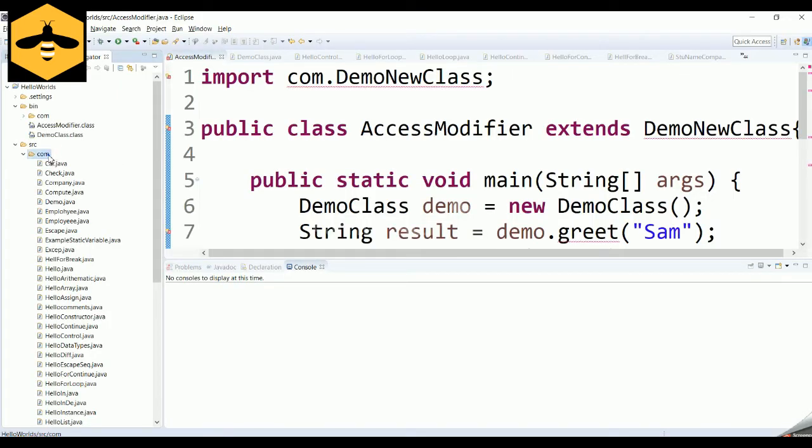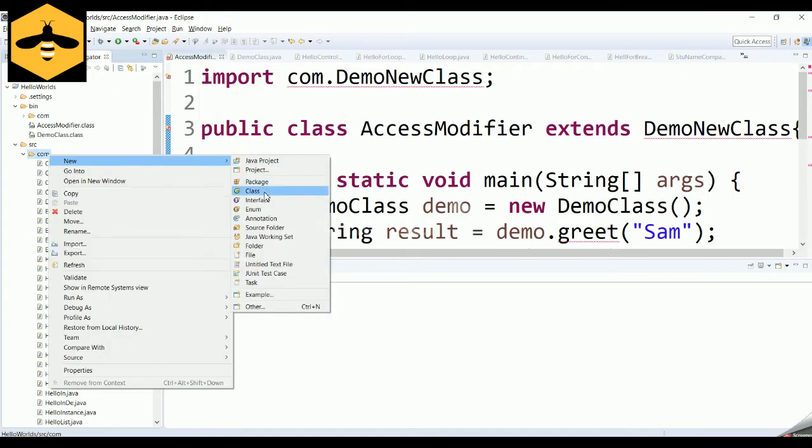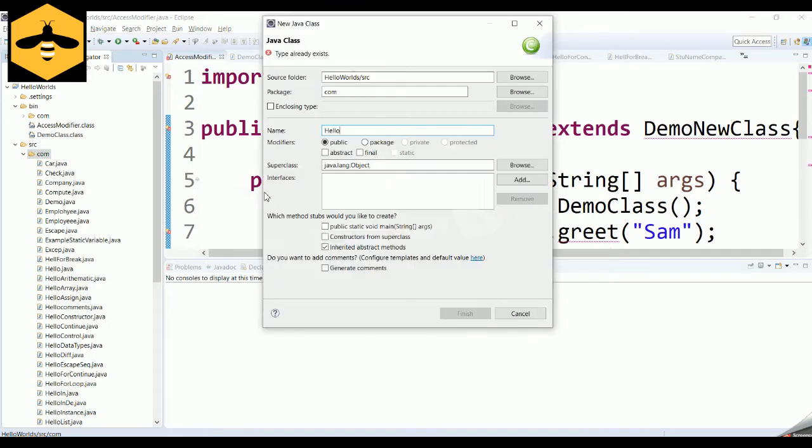To demonstrate exceptions in Java, let's quickly create a class. Let's call it HelloExceptions in Java. And don't forget to include public static void main.